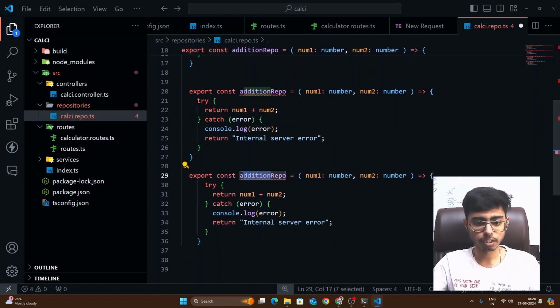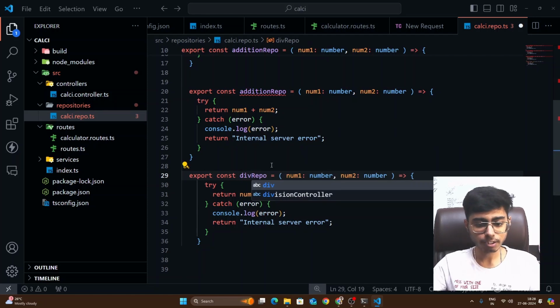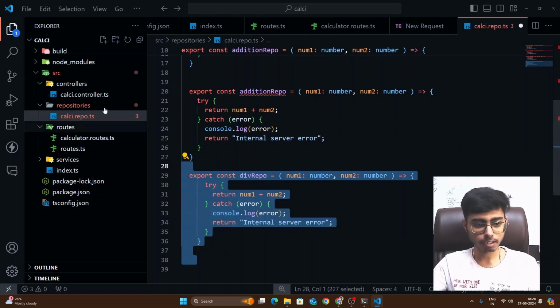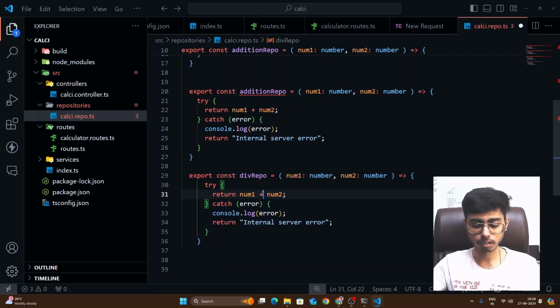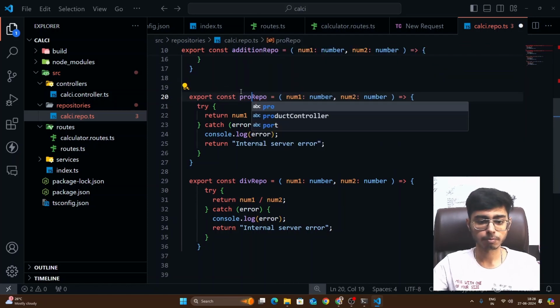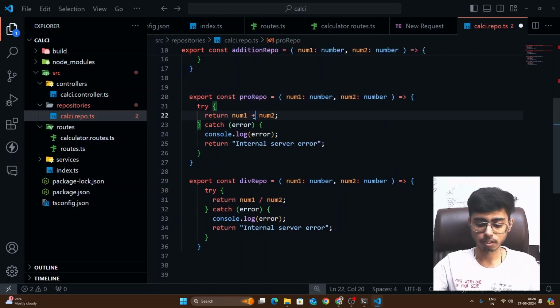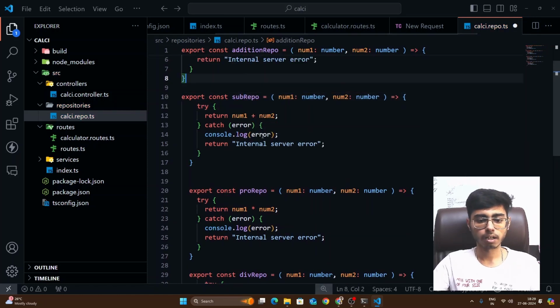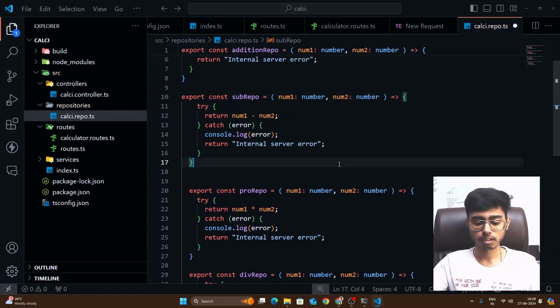So this is going to be division repository. So basically everything is same that we did in controller, but it is more abstracted now. Our logical layer is different from the controller layer, right? So this will become by, and this is going to become pro, and this is going to become multiply. Where is the sign? Yeah, multiply, and then this is going to become subtraction, and this will become minus, right?